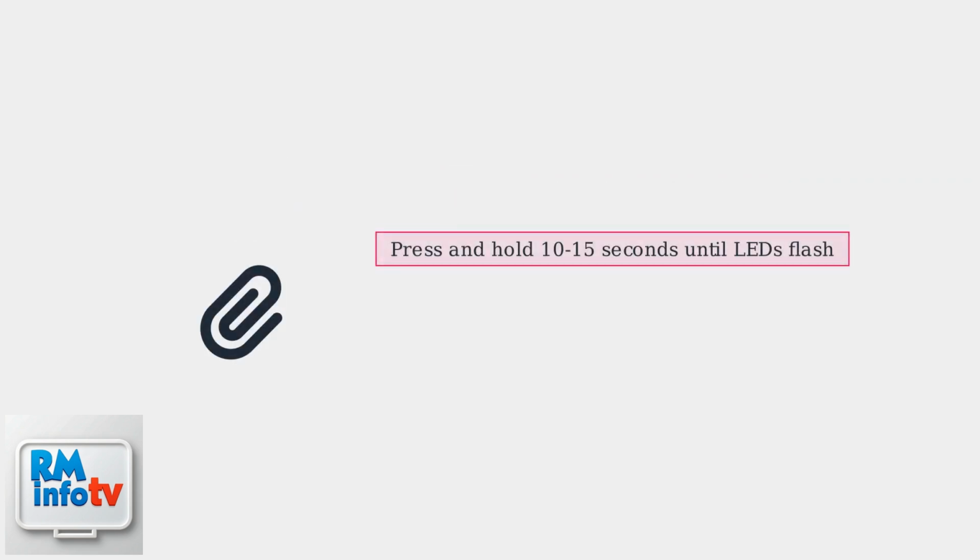For a factory reset, locate the reset button on the device. Use a paperclip to press and hold the reset button for 10 to 15 seconds until the LEDs flash. Release and wait for the device to reboot to factory defaults. Use the T-Mobile app to reconfigure your device.